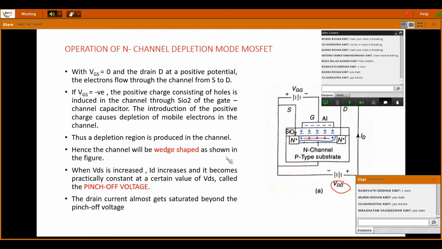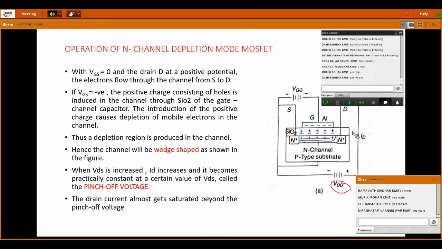Okay, thus a depletion, and hence the channel will be wedge shaped as shown in the figure. When VDS is increased, ID increases and it becomes practically constant at a certain level, which is called the pinch off voltage. Even if you increase VDS beyond a certain point, because of the depletion layer in the channel, the ID will be constant. It will not increase further. And the voltage at which ID is constant is the pinch off voltage.